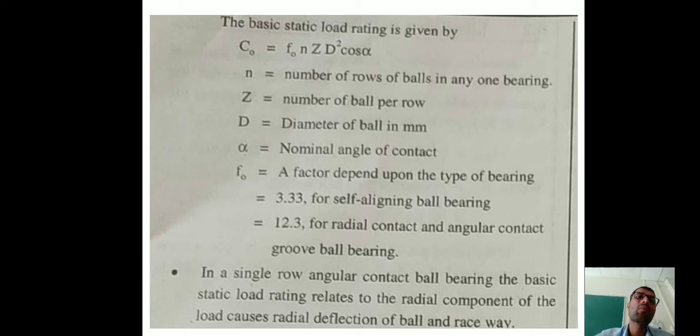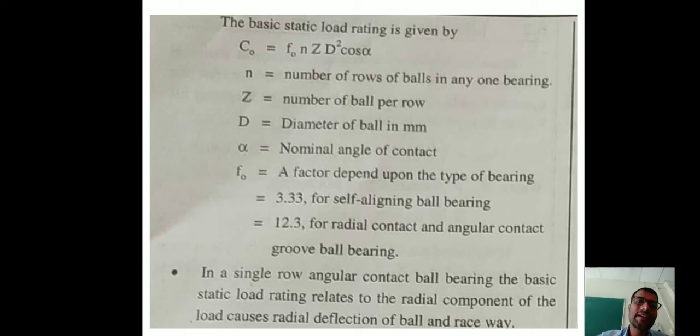D, diameter of ball in mm, because all balls have the same diameter. Alpha, nominal angle of contact. What is F0? A factor depending upon the type of bearing. So 3.33 for self-aligning ball bearing, and F0 is equal to 12.3 for radial contact and angular contact groove ball bearing. As your type of bearing changes, F0 changes.